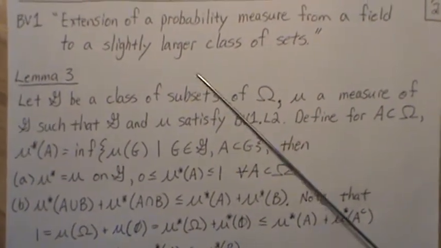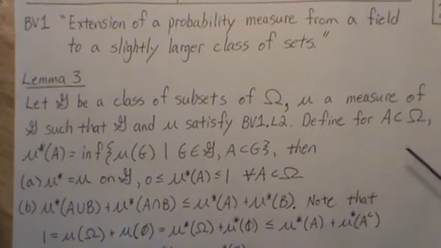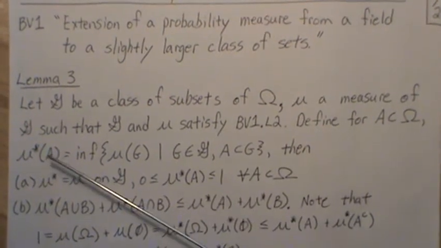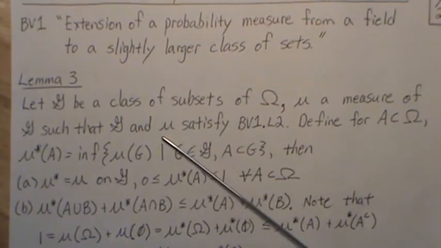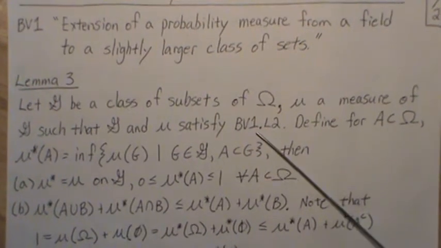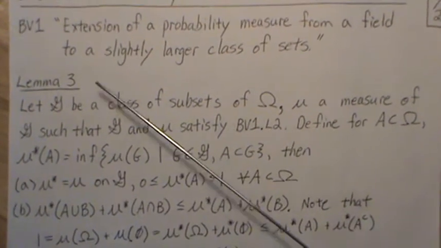Let script G be a class of subsets of omega, mu be a measure on G such that G and mu satisfy the lemma in BV1.